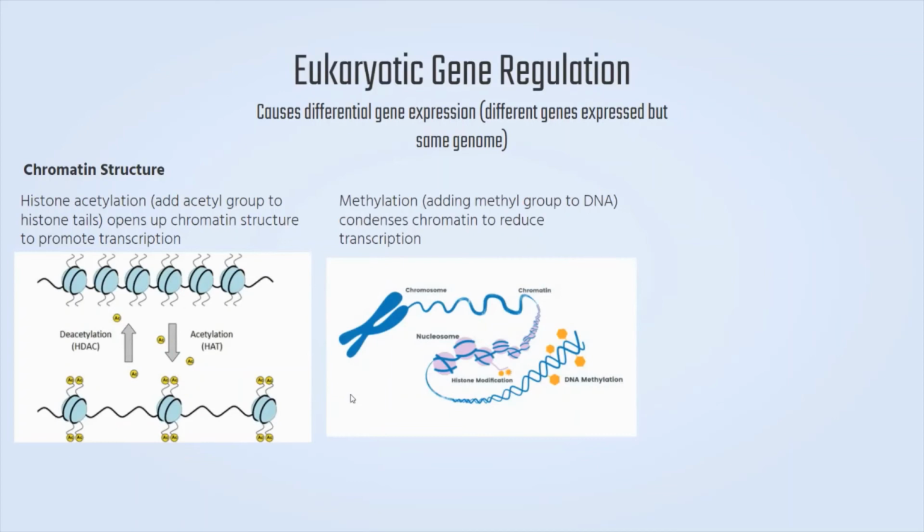The opposite of this is called methylation, which is where you add methyl groups to DNA, and this will condense chromatin in order to reduce transcription. The affecting of chromatin structure is known as epigenetic, because it does not affect the actual DNA sequence. Instead, it will either open up or condense the chromatin.